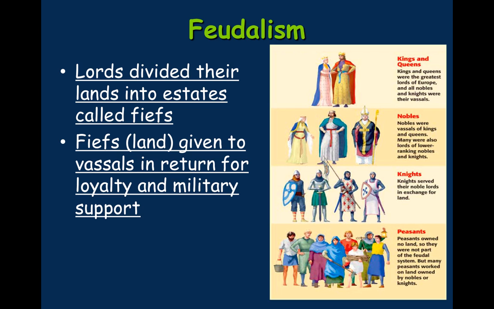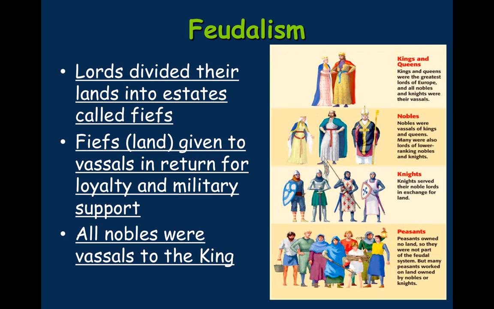So fiefs were given to vassals in return for loyalty and military service. So loyalty to the king and military service. As you can see on our diagram to the right, all nobles were vassals to the kings. So the kings owned all the land, would give land to nobles, who would in turn give land to knights, who would in turn let peasants farm the land for them in exchange for protection and small amounts of food from the land.